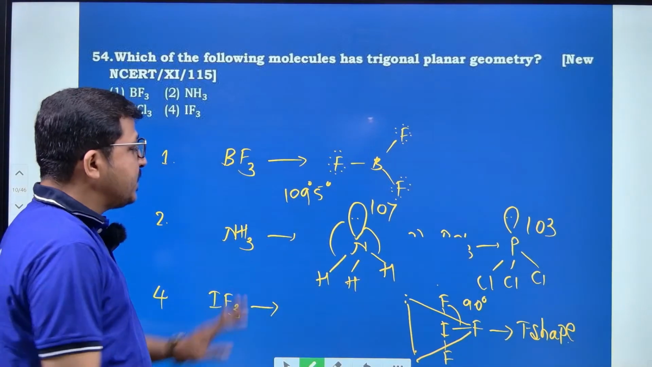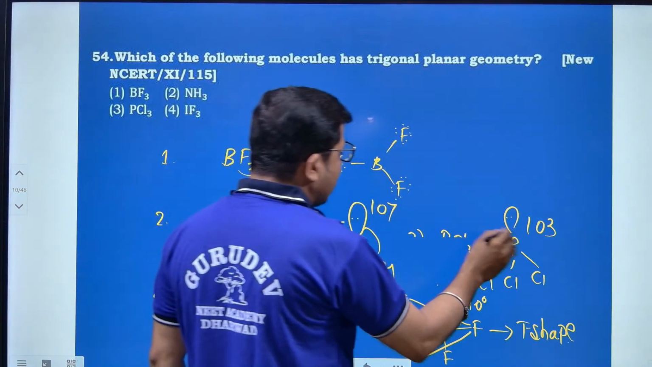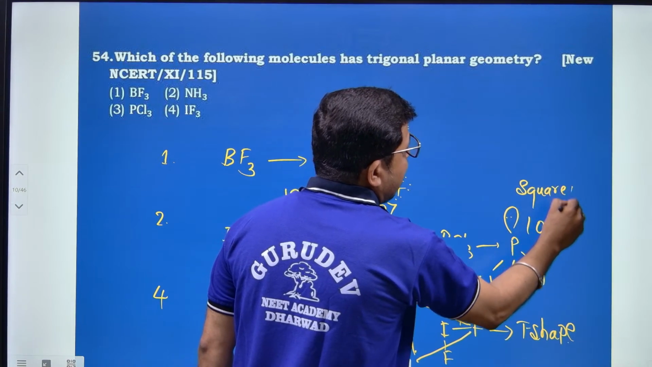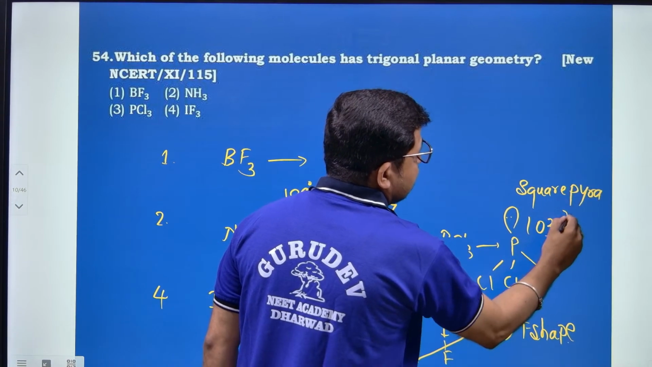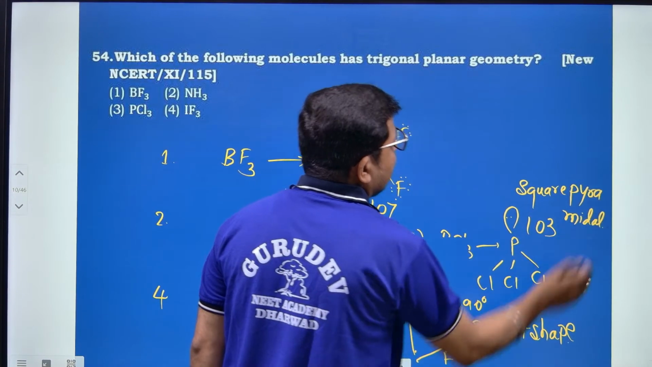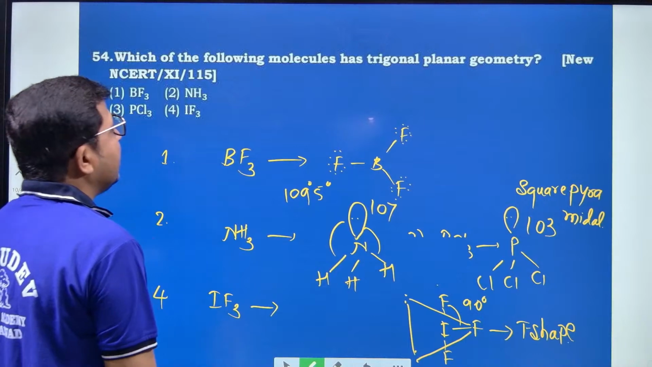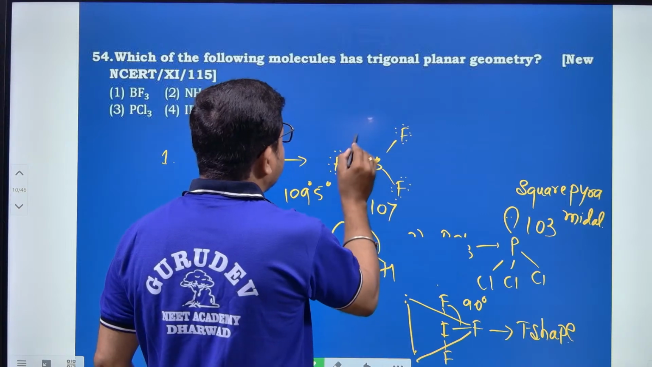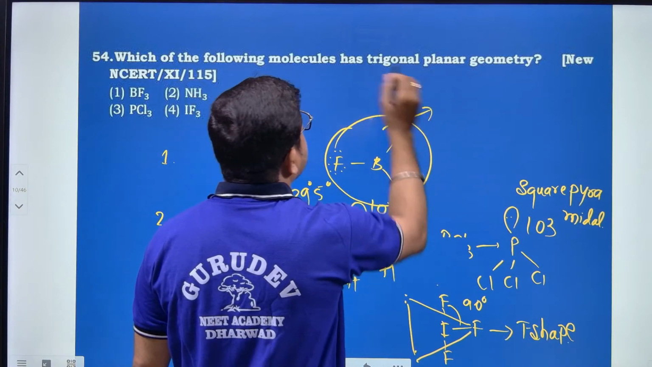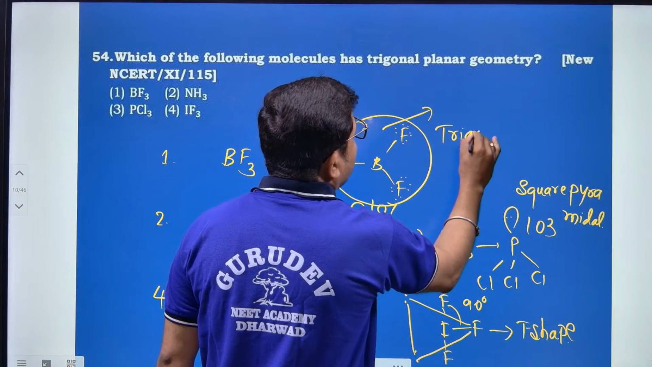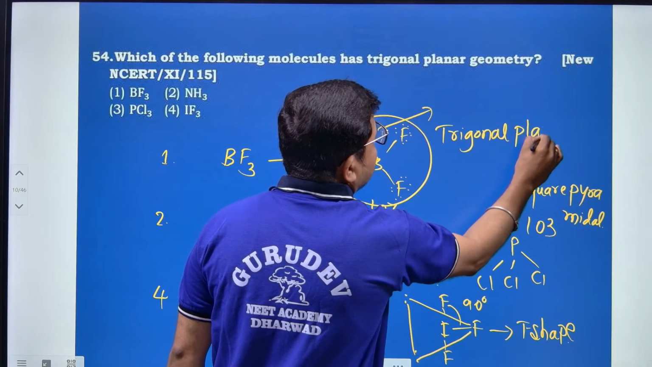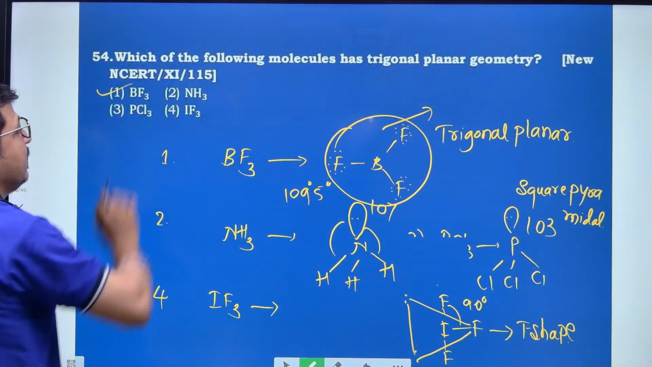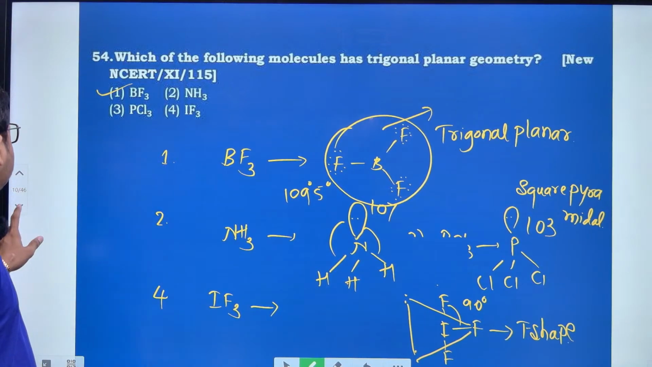Hence these two show the structure that is called square pyramidal, and this one has the structure that is called trigonal planar. Hence BF3 has a trigonal planar structure. Hence the right option is option number 1.